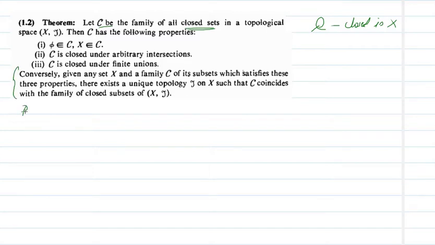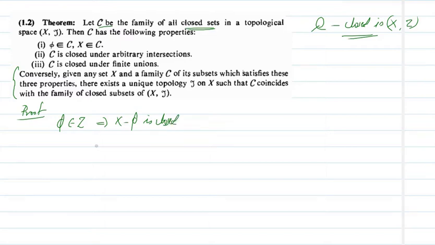First we will prove the first part. Proof: C is the collection of all closed sets in the topological space (X, tau). First we need to show phi and X belong to C. For this, phi belongs to tau, which means phi is open. Phi open means its complement X minus phi is closed.